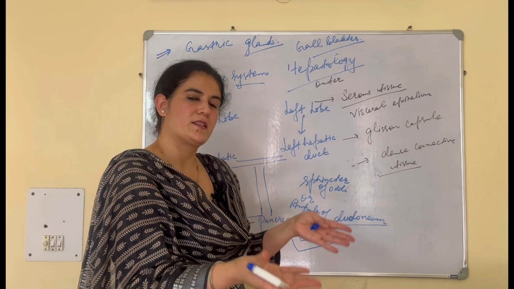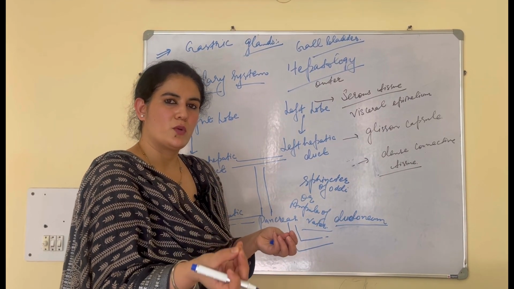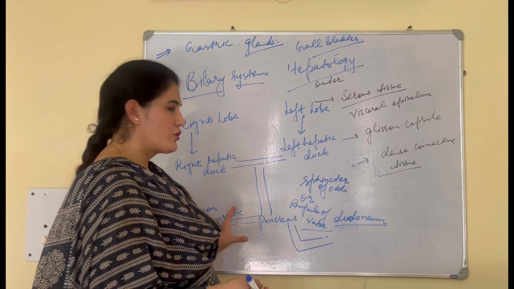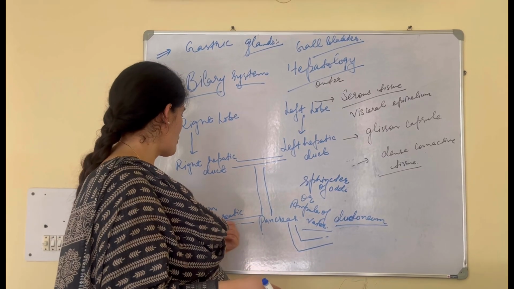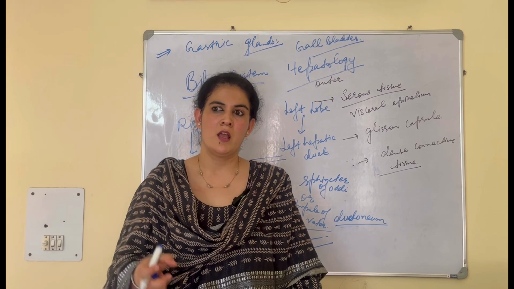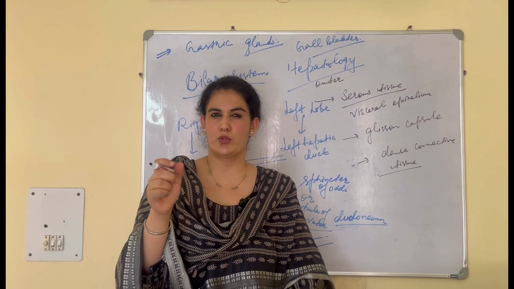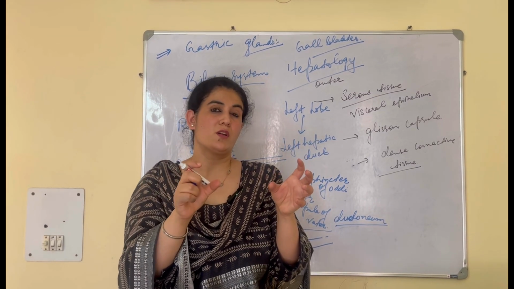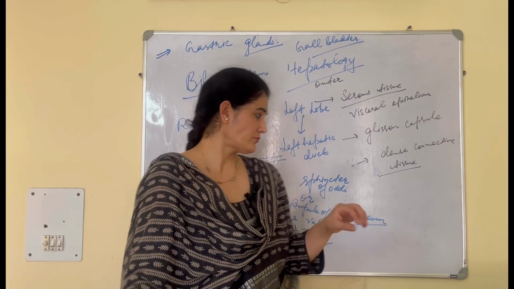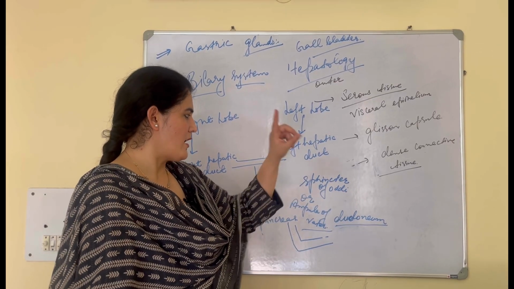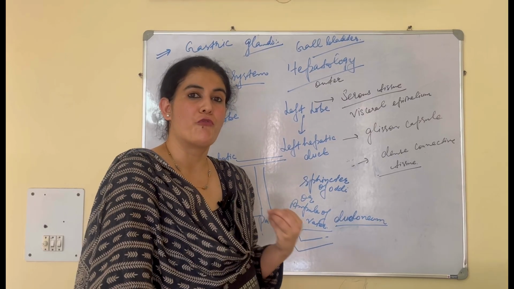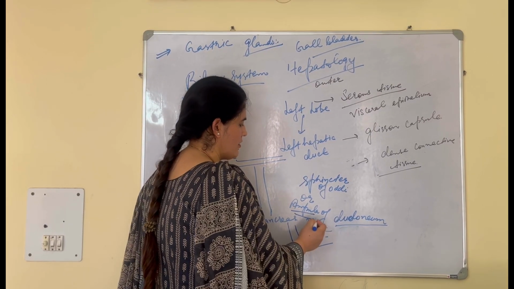The pancreas also releases its secretions, it releases insulin and glucagon. We will discuss that also. So they will form a common duct to release their secretions, that is the hepatopancreatic duct. Now I have told you when we were learning about the small intestine that the pancreas head is fitted into the C-shaped duodenum. The duodenum is a part of the small intestine: duodenum, jejunum, ileum. You remember that? And that is guarded by the sphincter of Oddi, also known as the ampulla of Vater. You should remember this other name.